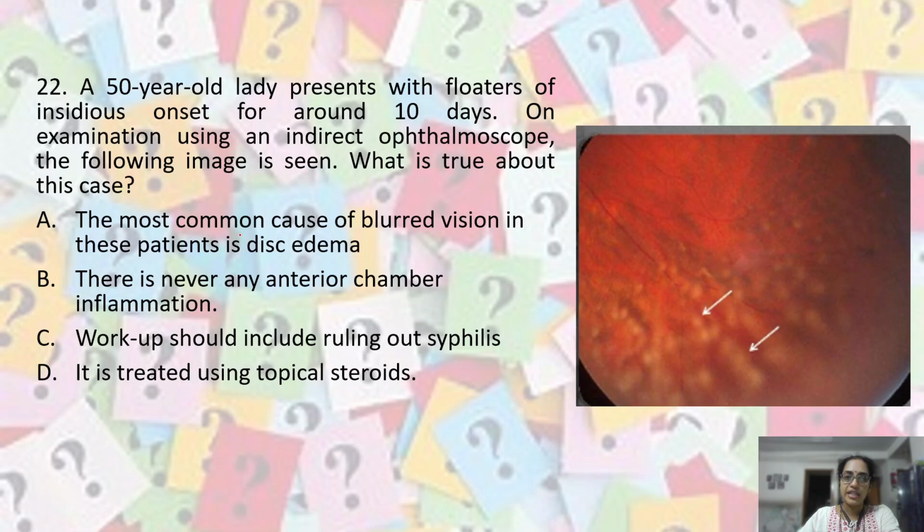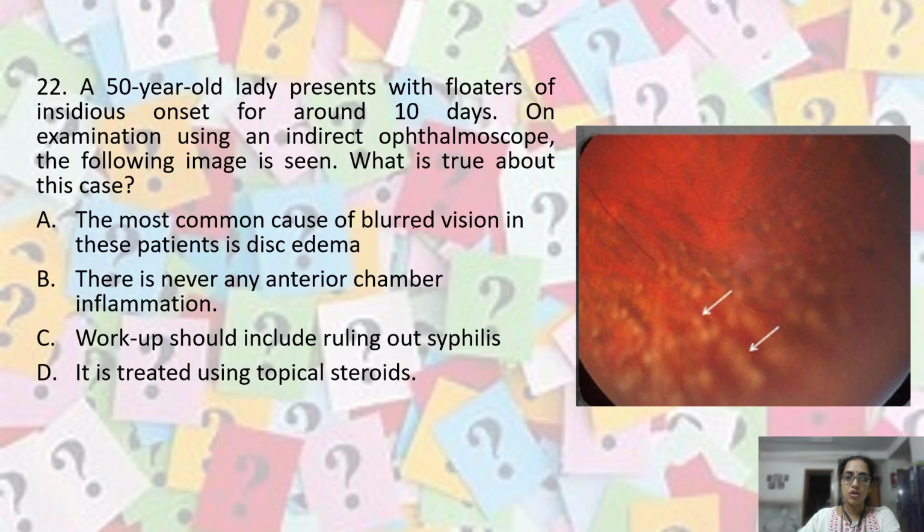A 50-year-old lady presents with floaters of insidious onset for around 10 days. On examination using an indirect ophthalmoscope, the following image is seen. So this is an image of the peripheral retina, and these are the snowballs. So what is true about this case?